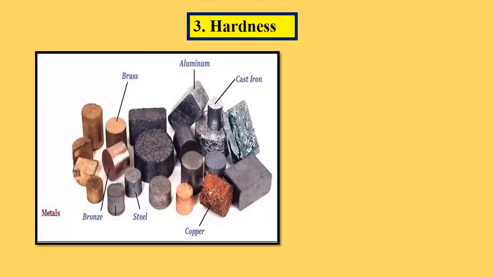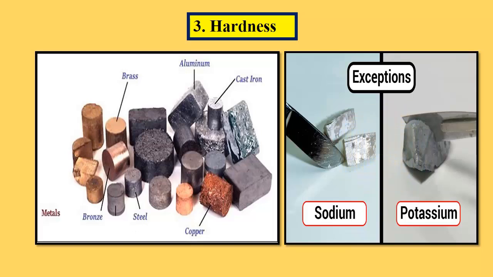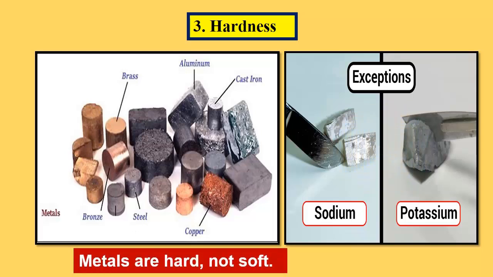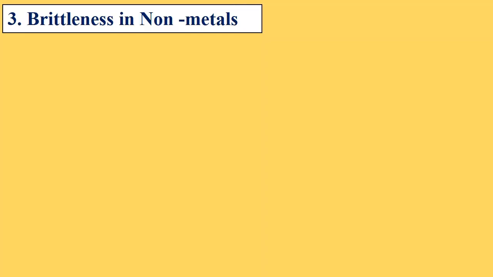The third property, hardness. Almost all the metals are hard. Again exceptions: sodium and potassium. You can cut sodium and potassium with the help of a knife, but it is very difficult to cut iron or aluminium or steel with a knife. The same property in non-metals: they are brittle.